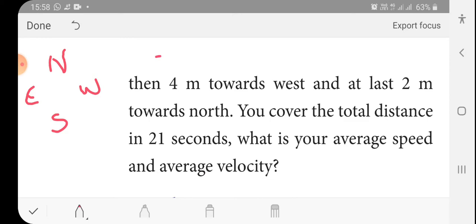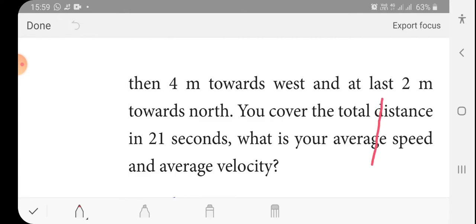Then 2 meters north, then 4 meters south, then 2 meters west. Then the least distance between the starting point and your end point, that is your answer, isn't it? So draw and calculate it and say the answer for your velocity.